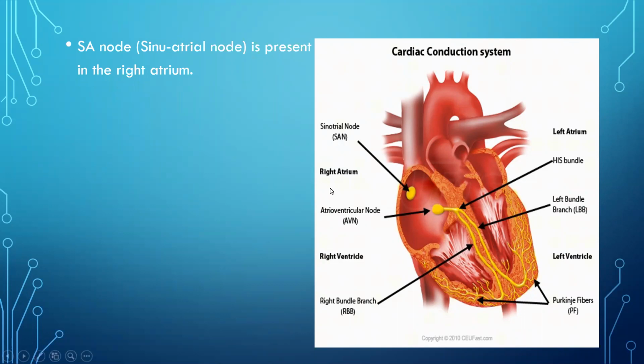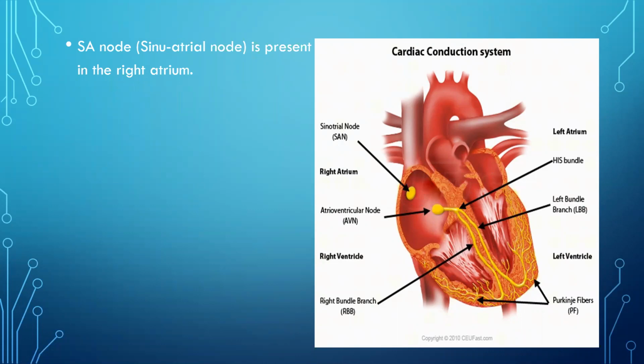First tissue we are going to study is the SA node. SA node is also called the sinoatrial node, and it is present in the right atrium. We know these are the atria. Atria are the upper chambers of the heart, whereas the lower chambers are called ventricles. So the first node is called the sinoatrial node.